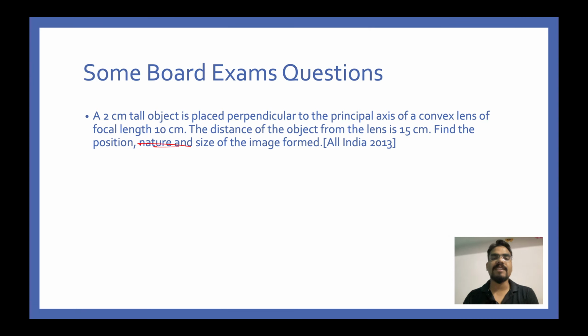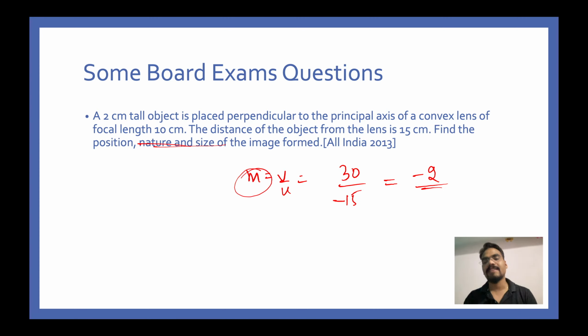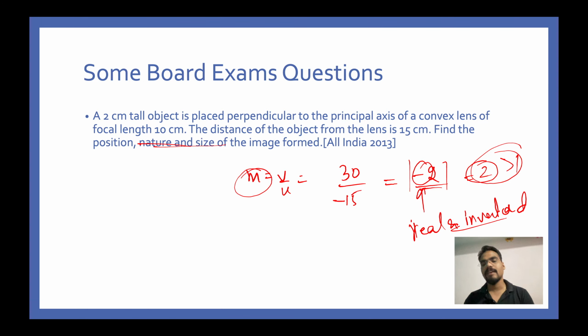Now coming to the nature and size of the image, very easy. Magnification is equal to V divided by U. V was 30, U was minus 15. So this is turning out to be minus 2, and since magnification is negative, the image is going to be real and inverted. Also, if you take the mod of minus 2, it is 2, and this value is greater than 1, therefore the image is enlarged. So this is what you're going to write.